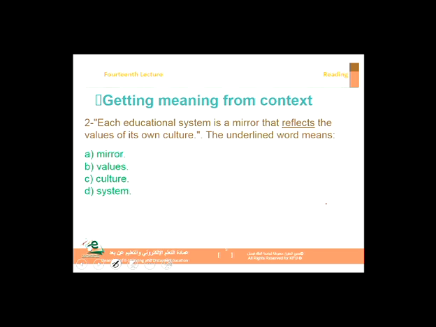Okay, getting the meaning from context. Again, each educational system is a mirror that reflects the values of its own culture. So reflects here, what does it mean? Well, let's read the sentence from the very beginning. It's a mirror that reflects.